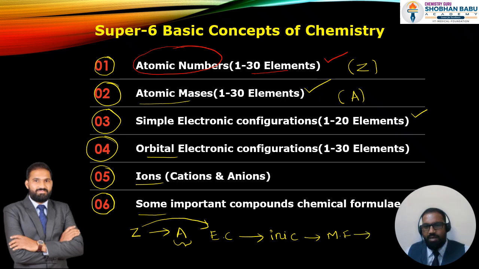Without the molecular formula, molecular mass is very tough, and without molecular mass you can't go for the number of moles. So you might have understood very well what this sequence is,